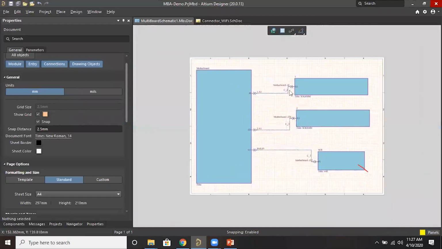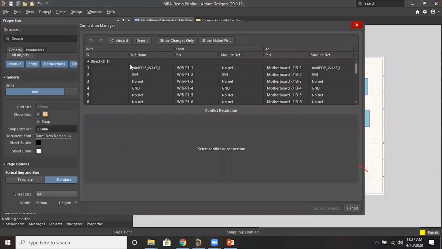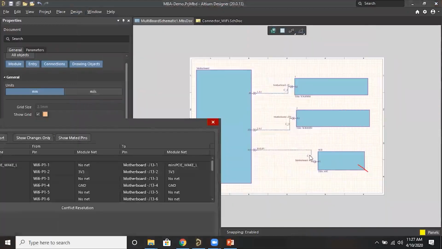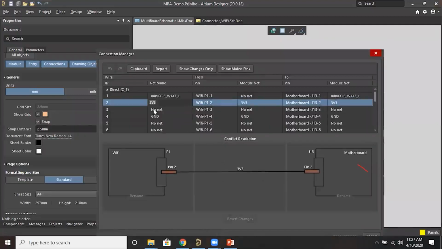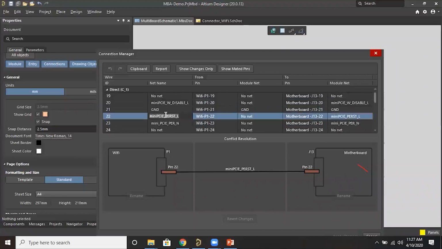Now, after placing the modules and assigning the projects, we have connected the connectors by using the direct connection. We have to verify it. There's a connection manager so that we can verify the connections between two connectors. So this is direct C1, which means C-1, C-2, C-3, three connections. So each net you can verify. If there is no net on this side, it will throw an error.